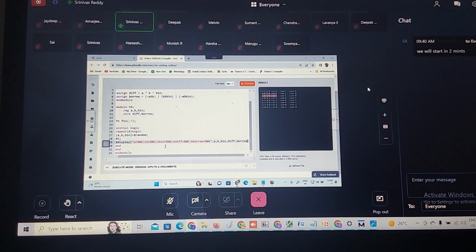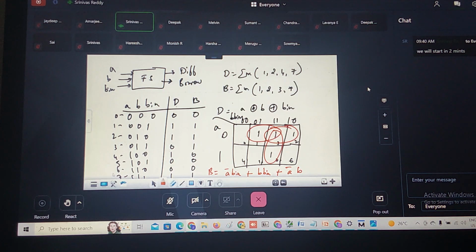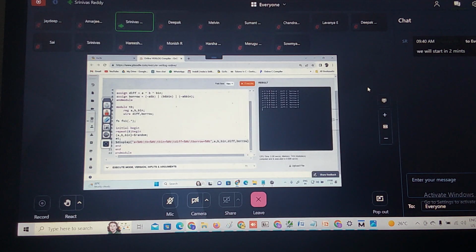I'm repeating how many times? 8 times. You can say 1, 0, 0. Difference is 1. Borrow is 0. Correct? 0, 0, 1 means 1. Decimal notation is 1. Or what is the difference? Difference is 1. Borrow is also 1. You verify with this truth table. That's it. This truth table. Okay. And this is again 0, 0, 1. What? Difference 1 and borrow 1.